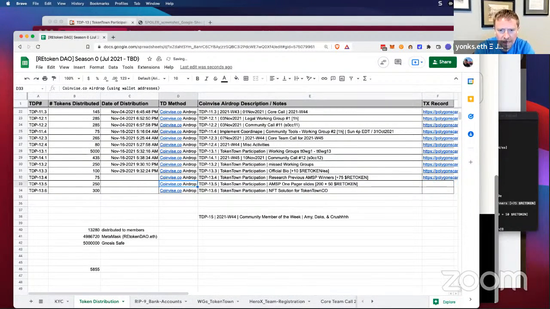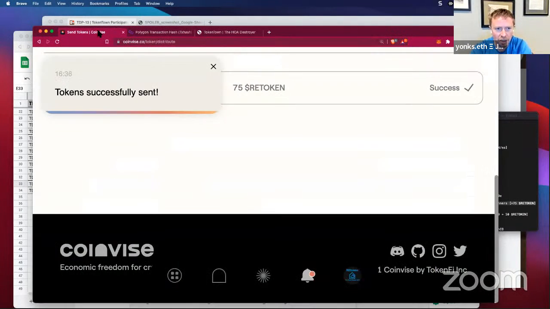So that was 13.4. We're moving down the list to 13.5, and this is for the American Made Solar Prize, our one-pager slide. So thank you, Mrs. Yonks, Tyler, for getting that done for us. And then we're providing a bonus 50 RE token to Crush.